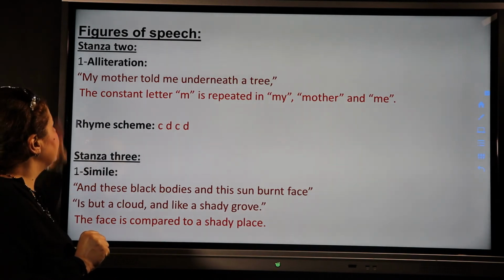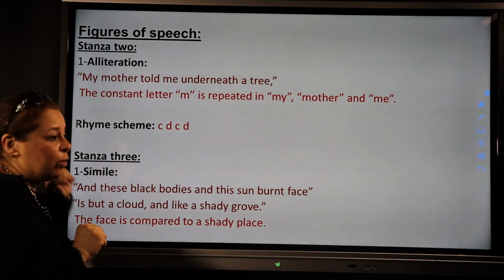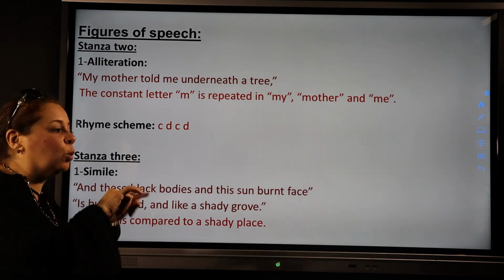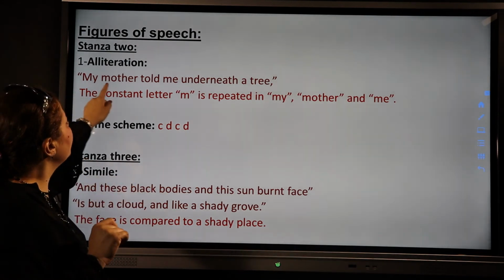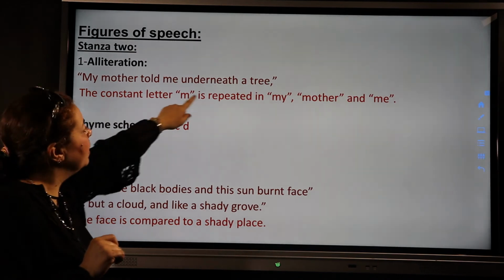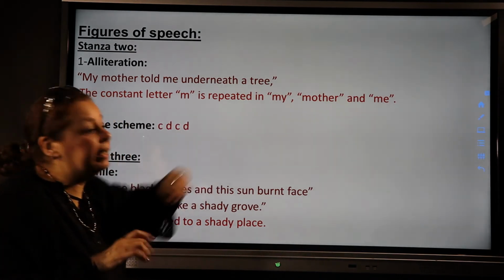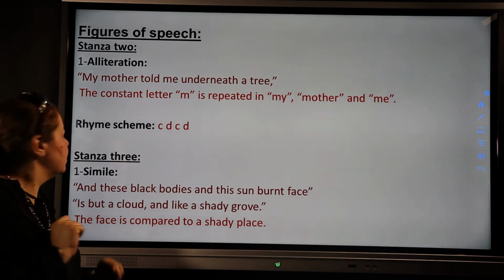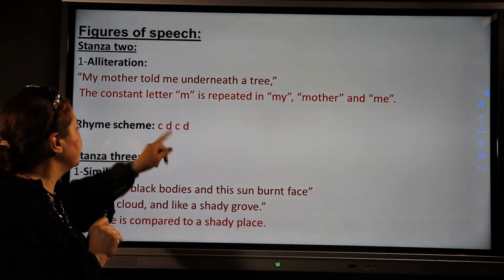Then, in the second stanza, we have alliteration. As you remember, the same letter with the same sound on the same line. My mother told me underneath a tree. The constant letter M is repeated in my mother and me. It gives music to the lines. The rhyme scheme here is CD, CD.